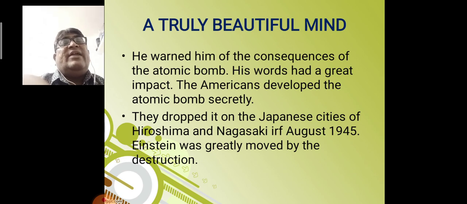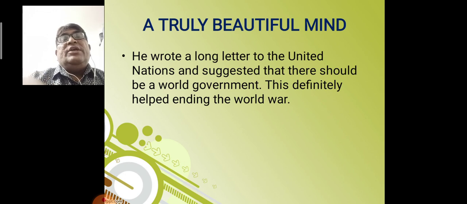The Americans developed the atomic bomb secretly. They dropped it on the Japanese cities of Hiroshima and Nagasaki in August 1945. Einstein was greatly shocked and moved by the destruction of these two big cities of Japan. He wrote a long letter to the United Nations and suggested that there should be a world government. This definitely helped in ending the World War.